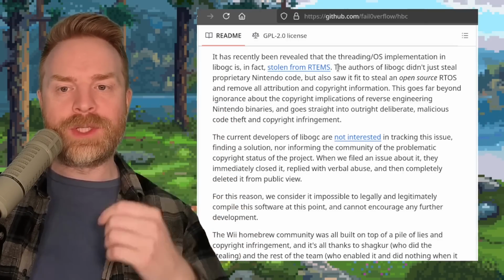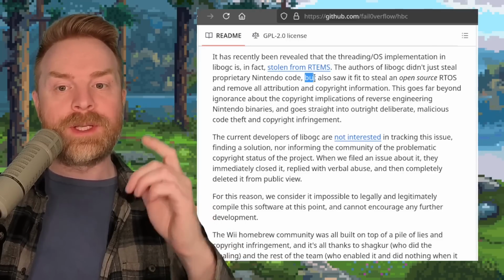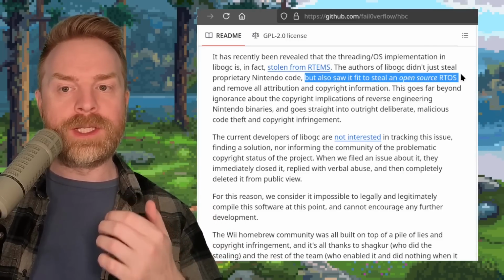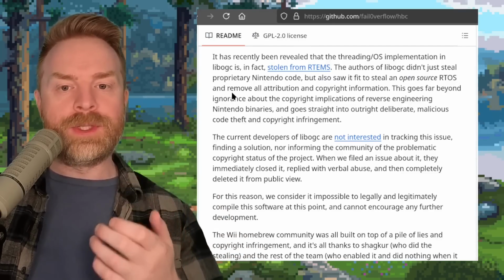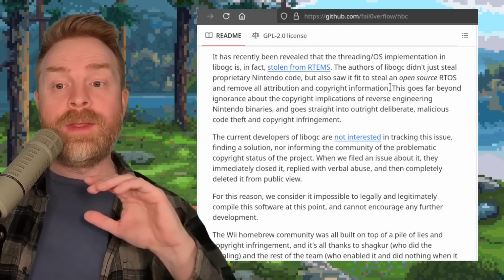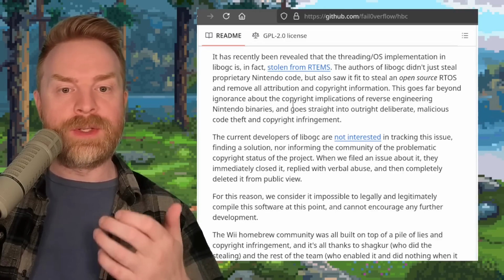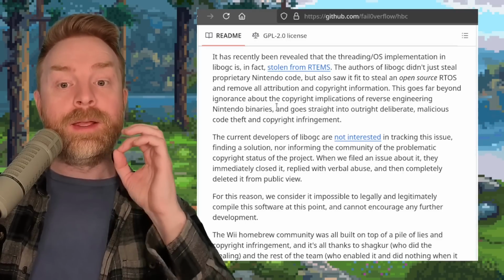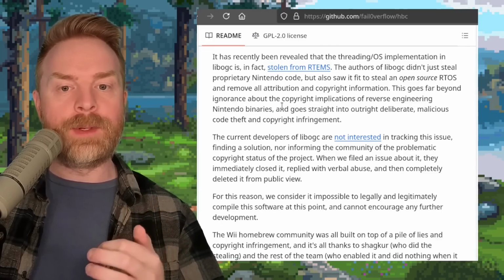The authors of libogc didn't just steal proprietary Nintendo code, but also saw it fit to steal an open-source RTOS, real-time operating system, and remove all attribution and copyright information. This goes far beyond ignorance about the copyright implications of reverse engineering Nintendo binaries, and goes straight into outright deliberate malicious code theft and copyright infringement.